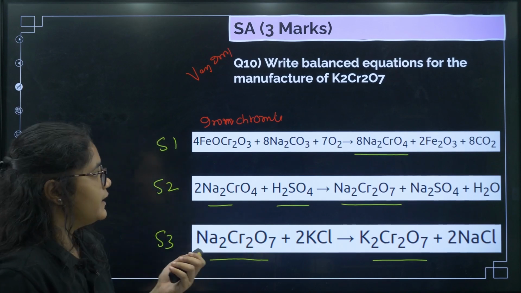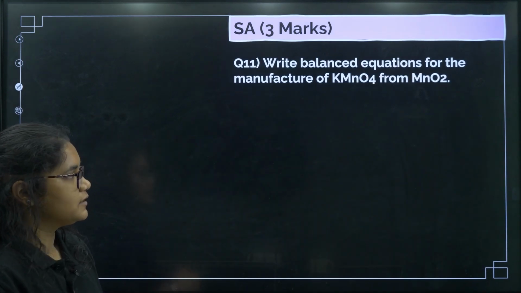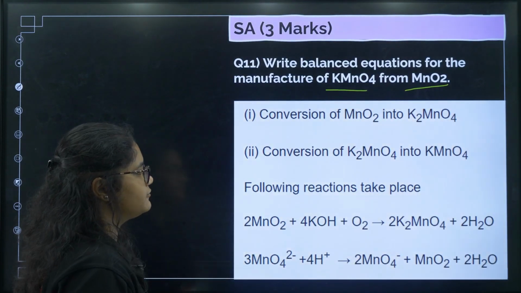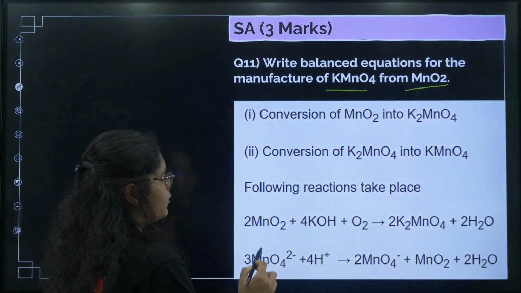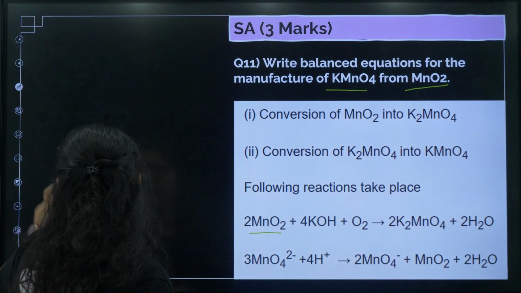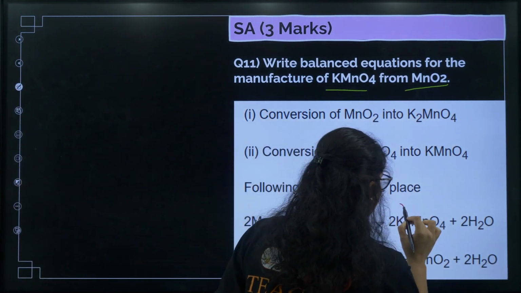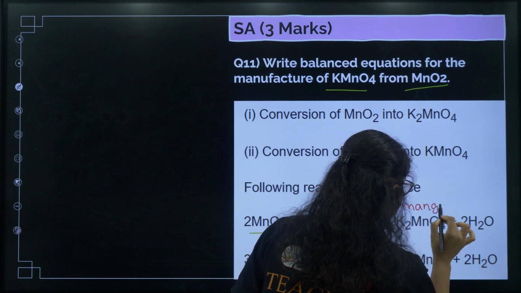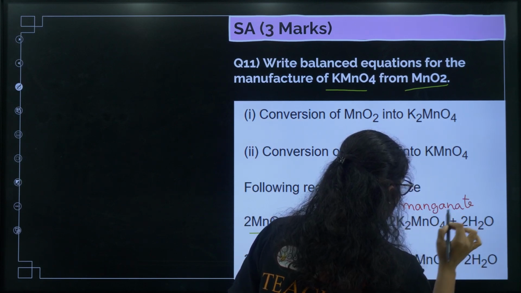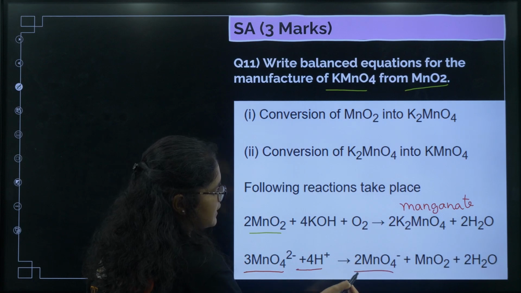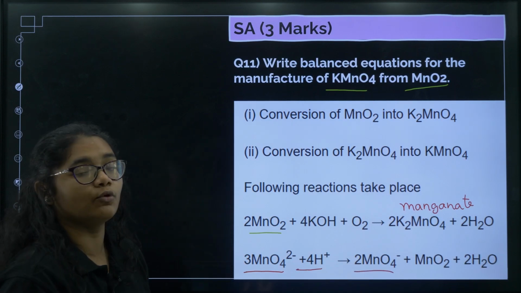Okay. Next, similarly, we have the preparation method of KMnO4 from MnO2. You can see the first step, what happens here. MnO2 gets converted to K2MnO4, that is manganate, MnO4 2 minus. Then MnO4 2 minus in acidic medium gets converted to permanganate, that is MnO4 minus.